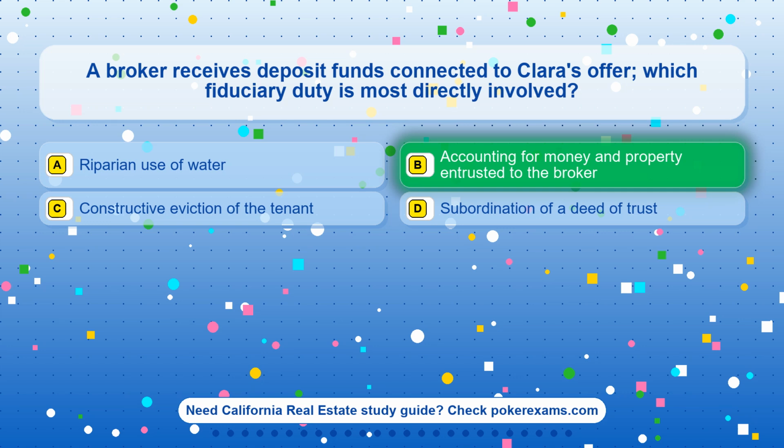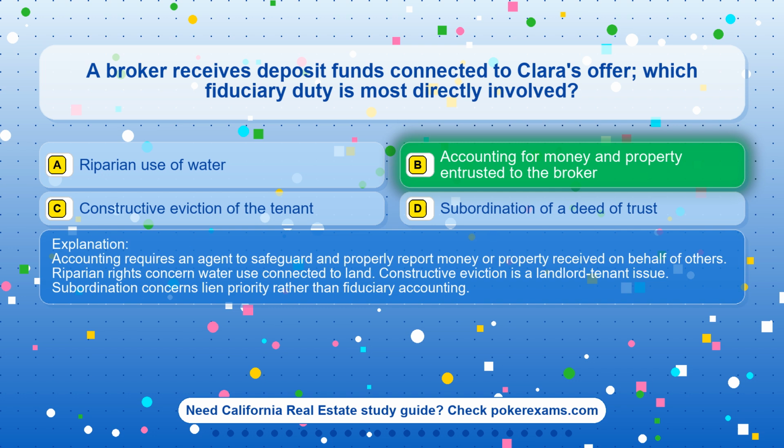The correct answer is option B. Accounting for money and property entrusted to the broker. Accounting requires an agent to safeguard and properly report money or property received on behalf of others. Riparian rights concern water use connected to land. Constructive eviction is a landlord-tenant issue. Subordination concerns lien priority rather than fiduciary accounting.